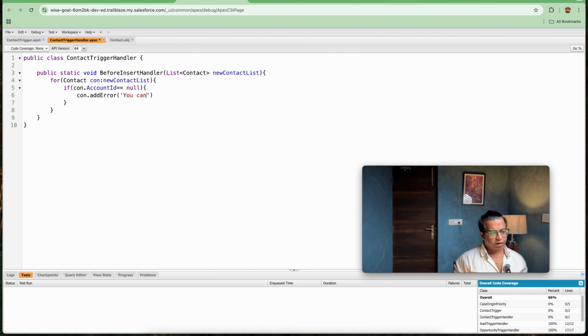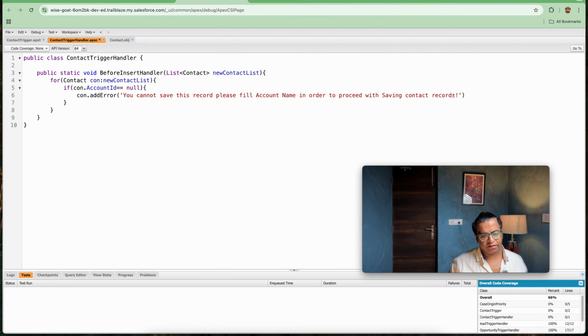You cannot save this record. Please fill account name in order to proceed with saving contact record. So this is the error that I have given, plus minus, and I have given this as it is. Now let's test this trigger to see if it is working like we are expecting.